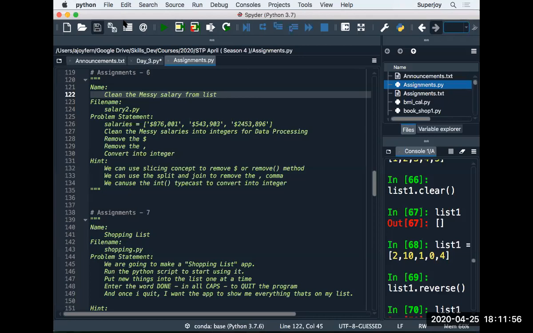You have to use a while loop to take multiple inputs from the user, and we need to create what is known as a shopping list. You need to create a file by the name of shopping.py and write a small Python code for it.